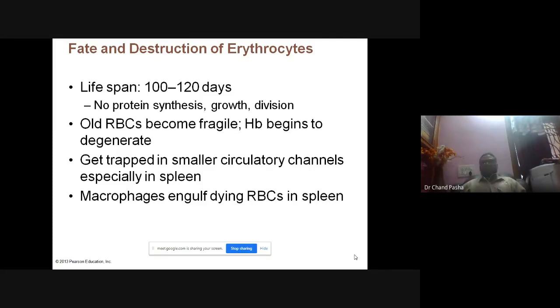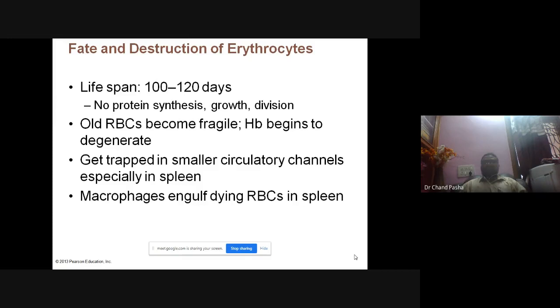Okay, and these damaged RBCs, as they are flowing in the circulatory system, are captured by the spleen. So the spleen filters this. Generally, we call it the cradle of RBC. And macrophages are there in the spleen. Vascular tissue is there in the spleen. Macrophages will engulf this RBC and they will regenerate the components like the hemoglobin component, iron they will take out, and amino acids will be separated out, and they are again recycled.